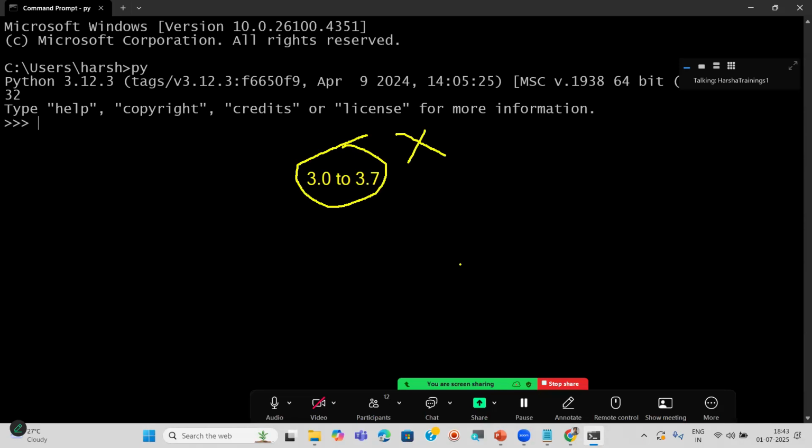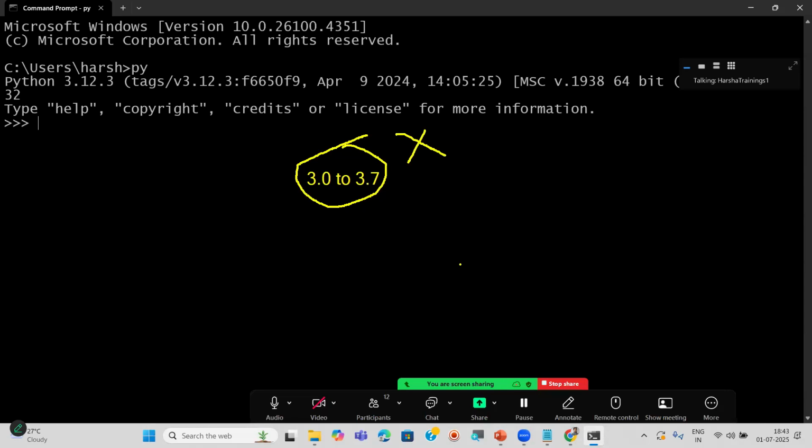Okay, so try to understand this point also. Very, very important. Because tomorrow we are going to learn Django REST framework. So whenever you are installing Django and working with Django, it is going to ask you to use these particular Python versions only. Whenever you are developing some application using Django, you may not be able to run the Django application due to some version issues.